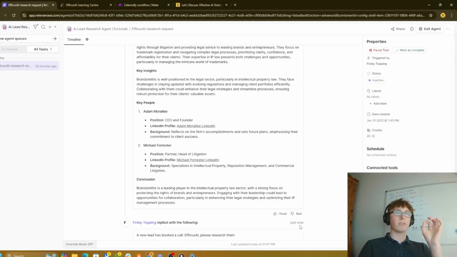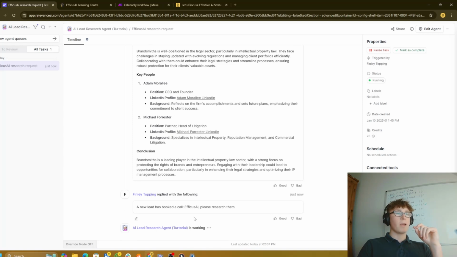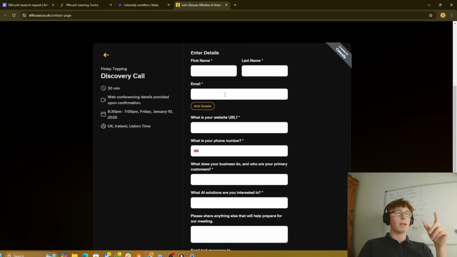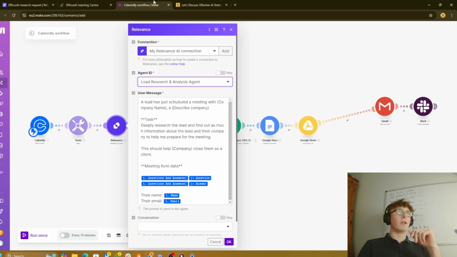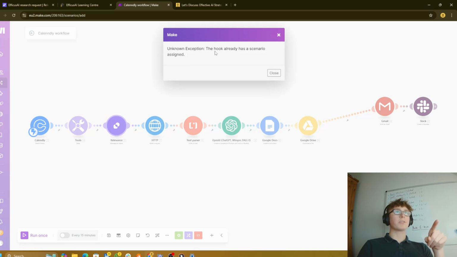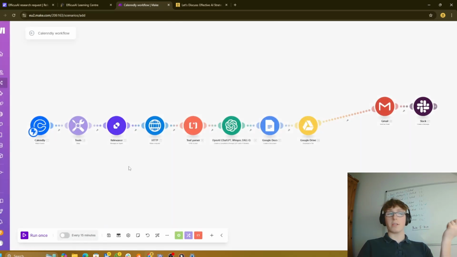So if we hit send, then what's going to happen is it's going to research that lead, and specifically if you have the first name, last name, and so much more information, it's going to be able to get so much information about the lead. And what I'll do is I'll run through this at the end and I'll give you an example, but basically that's what's happening here. So whenever you complete this, I'll show you. So, unknown exception, the hook already has a scenario assigned. Never mind. Well, what we'll do is we'll just run it at the end and I'll show you how it works.